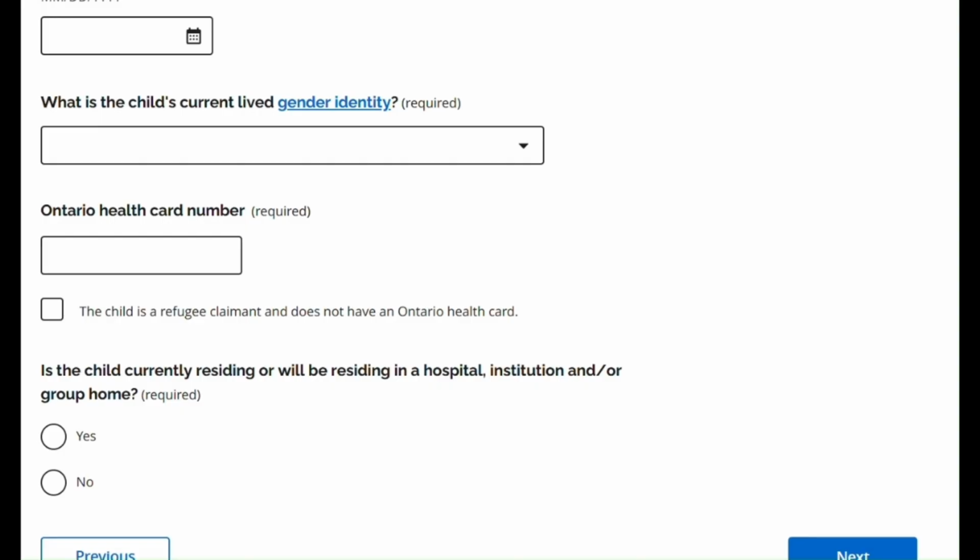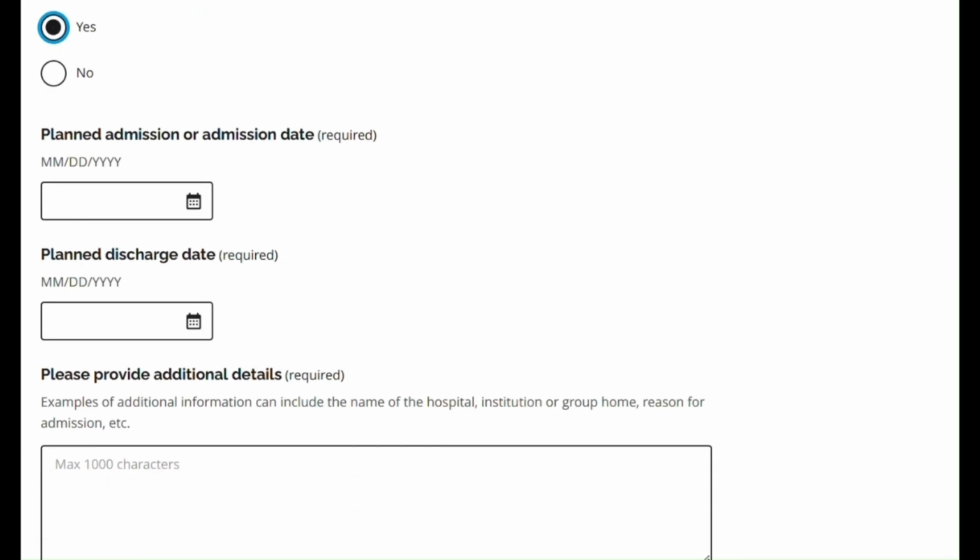If the child is currently residing or will be residing in a hospital, institution, and/or group home, you will need to provide the following: planned admission, admission date, planned discharge date, additional details, name of the hospital, institution, or group home, reason for admission, etc.